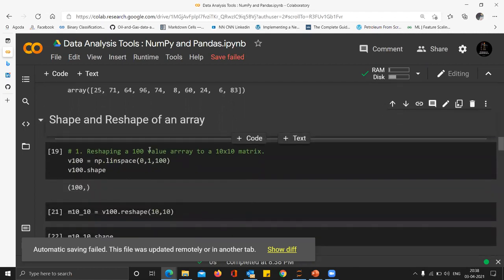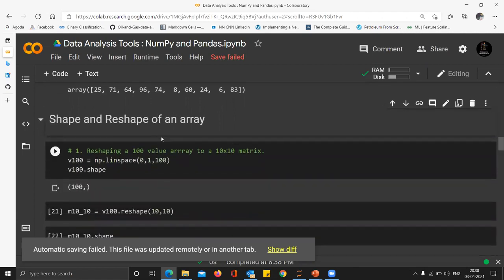Now, how to see what your shape is. Suppose you have imported a data set. I will tell you how to do that in just a few minutes.